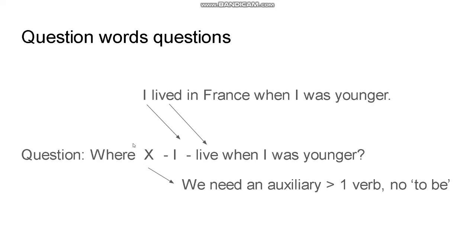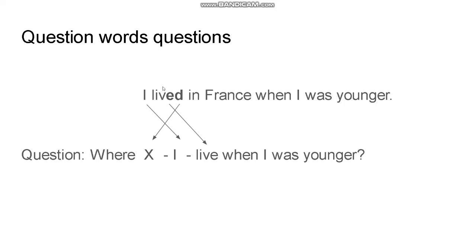In our first position, we have our question words because they always come in first position in English. Here we have a form of to do, and then we have our subject and our main verb, infinitive. You can see the D dropped here. And then we need to look at which form of the verb is lived. It's not simple present, it's simple past. So then we know that our form of to do should be the simple past, and that is, where did I live when I was younger?